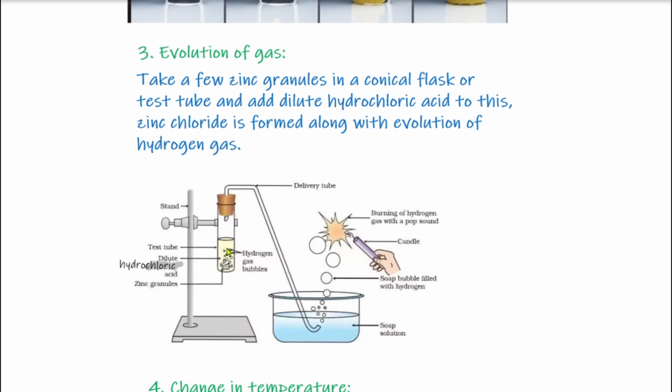This hydrogen gas is evolved and passes through this delivery tube into the soap water, and soap bubbles filled with hydrogen gas are formed. If we bring a burning candle, these soap bubbles will burn with a pop sound, which shows that these soap bubbles are filled with hydrogen gas.